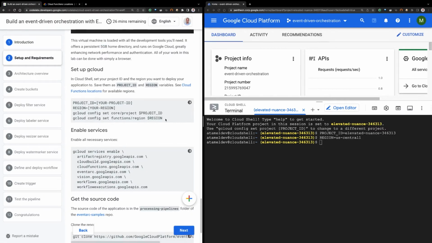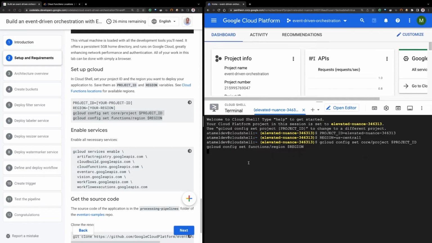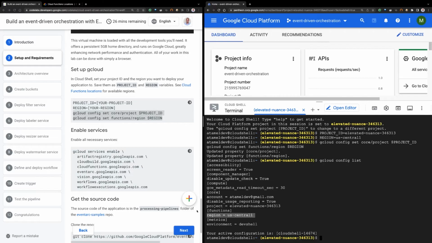We will also set these on gcloud, so I'll just copy and paste this: gcloud config set core/project, and also gcloud config set functions/region. This will set the project ID and region in gcloud. If I do gcloud config list, you should see that our function region is set and our project ID is also set. This makes it easier when we run commands later.